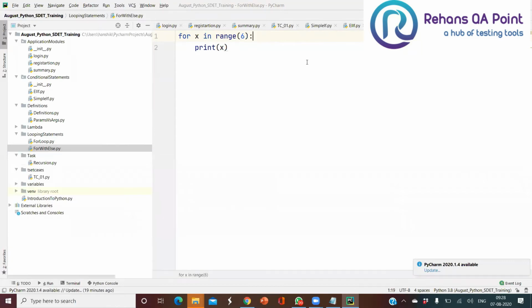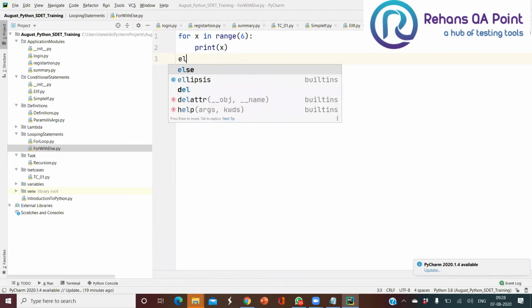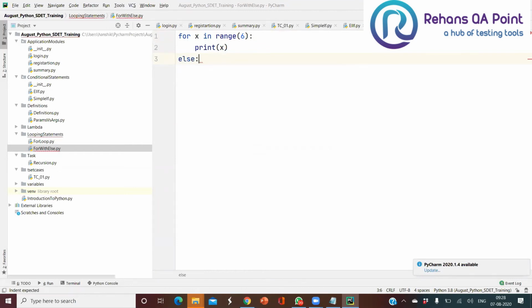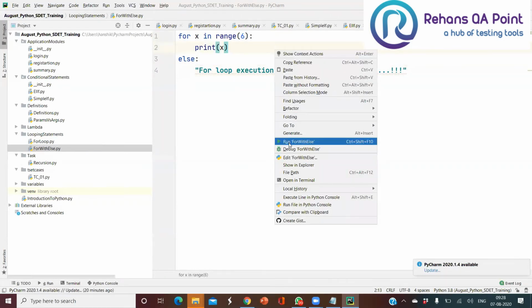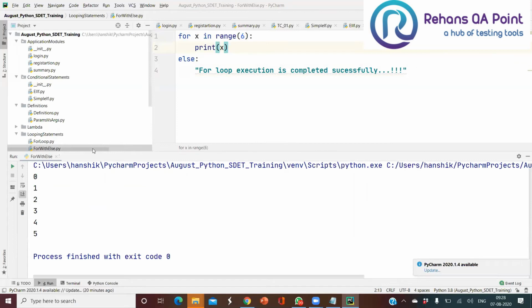So no issues here, but I want to execute something immediately after my looping statement completes. So here I'll print that for loop execution is completed successfully. Let me go and run this and see. What happened? It hasn't printed.